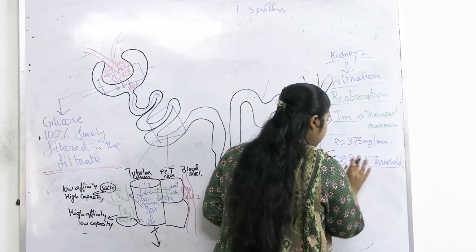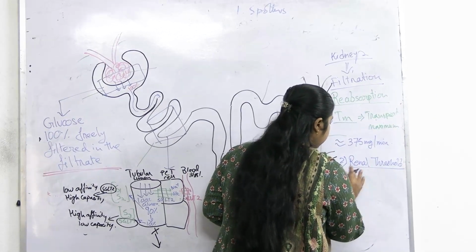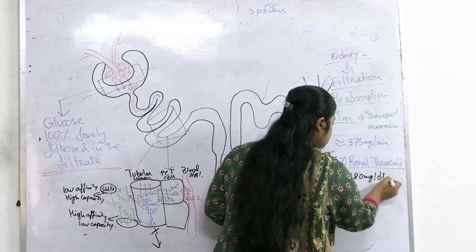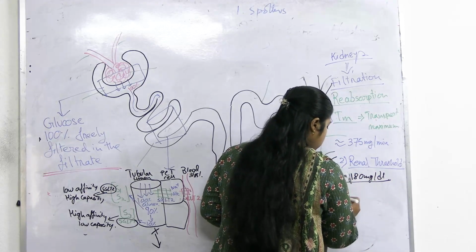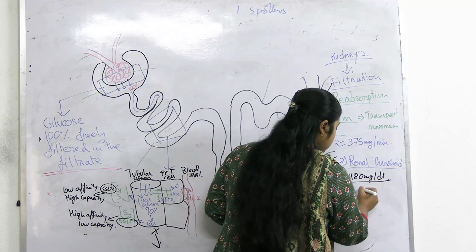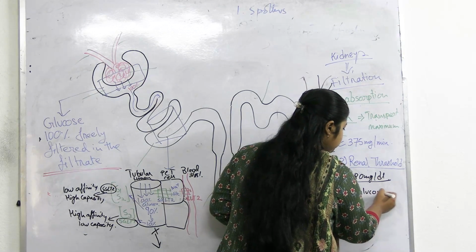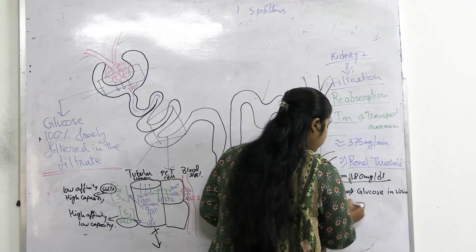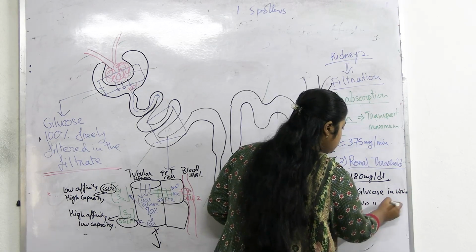Renal threshold is 180 milligram per dl. So above this, glucose will be excreted in urine. Below this, no glucose in urine.